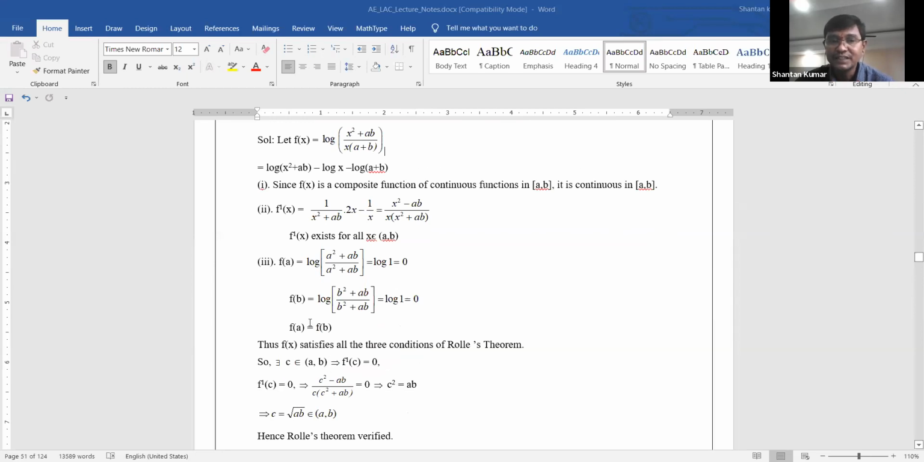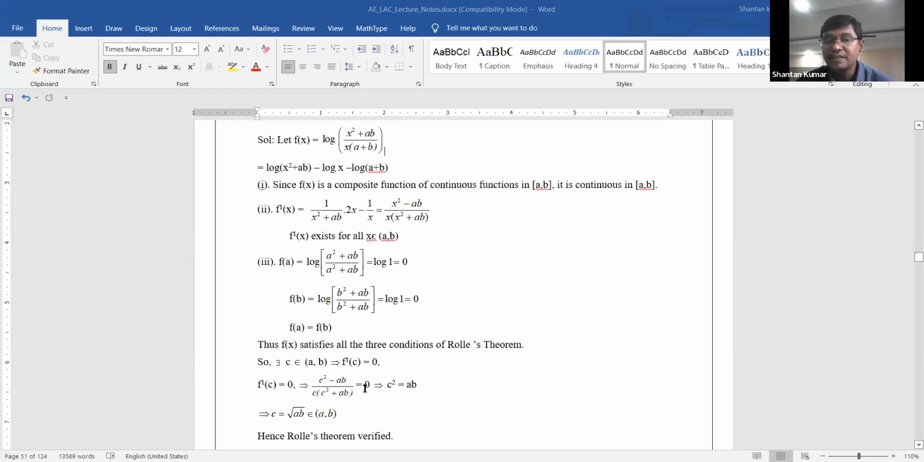Then f dash of x, we have already found here, is x square minus ab by x into x square plus ab. Then you need to replace x with c. Therefore, f dash of c is equal to c square minus ab by c into c square plus ab, and it is equal to 0.